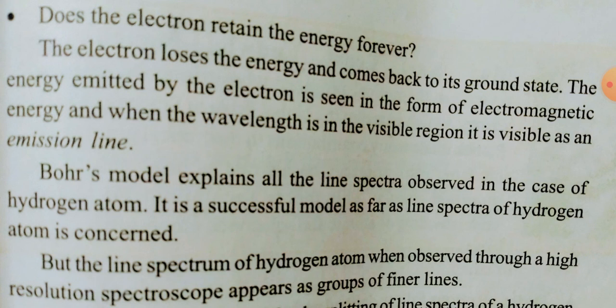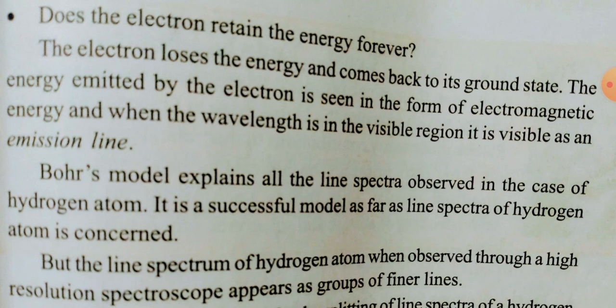When it gets energy equal to the difference of the next level, then it is excited and goes to the next level, and when it jumps to a lower level, it releases the energy. These are the main things explained by Bohr.